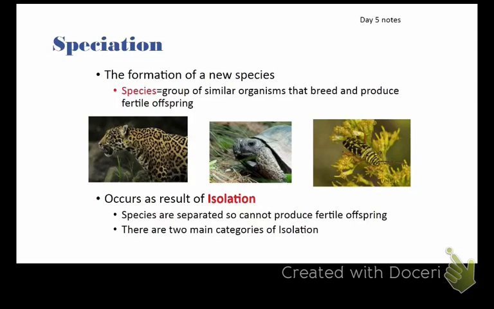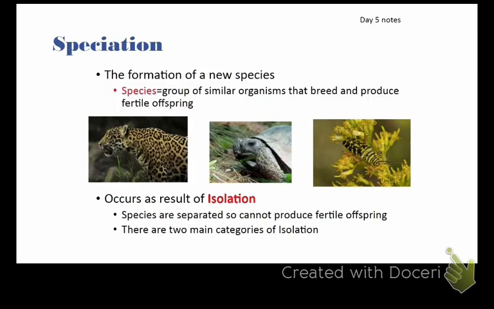The hybrids that we had talked about earlier, like a horse and a donkey, they come together and they have a mule, but the mule cannot have its own offspring, okay? A mule is sterile. So that is not its own species, and that's a product of two different species coming together. So remember, a species is a group of similar organisms that breed and produce fertile offspring. That's really important. And it occurs as a result of isolation.